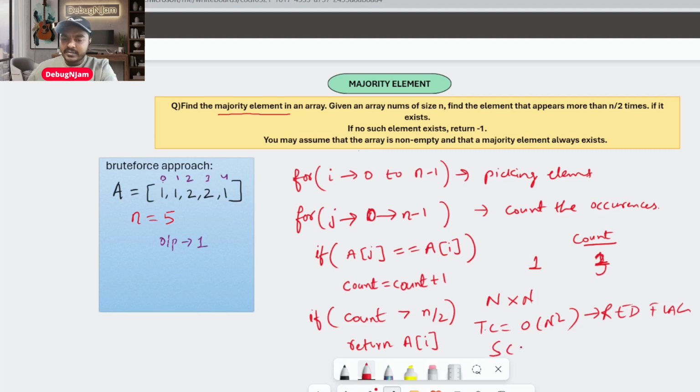What is the space complexity, guys? Are you using some extra space to store anything or to do operations? No. i is constant, j is constant, all are temporary variables and don't take any extra space. So big O of 1 is the space complexity for this approach. Now let's look at the optimized approach and how we can optimize this. We need to optimize, right? Green flag. Let's see.